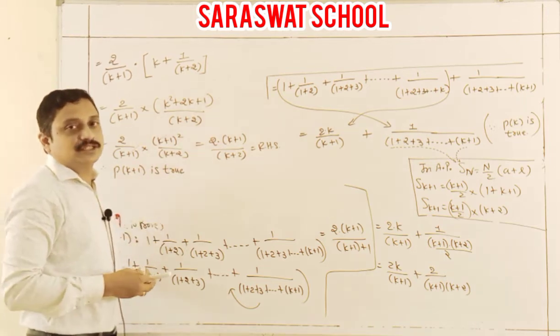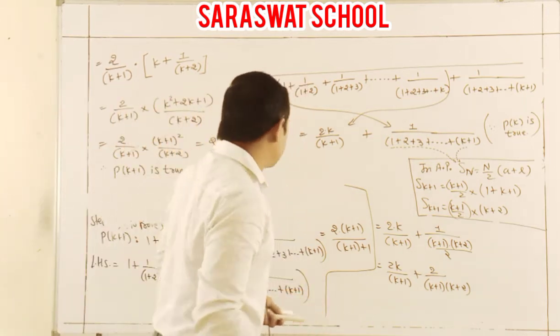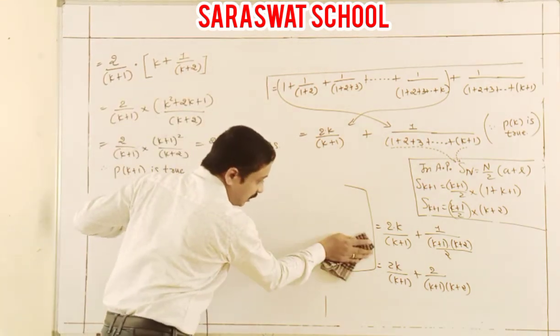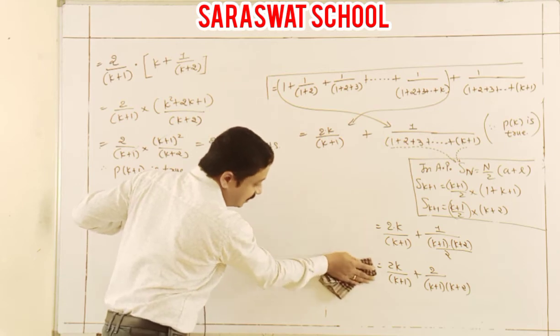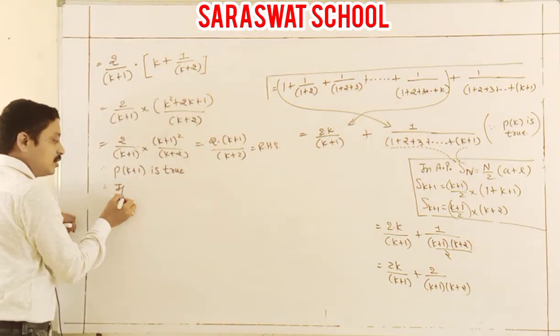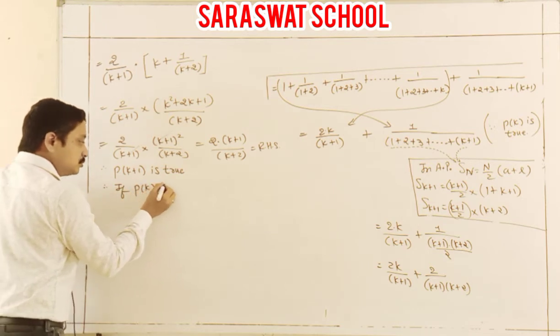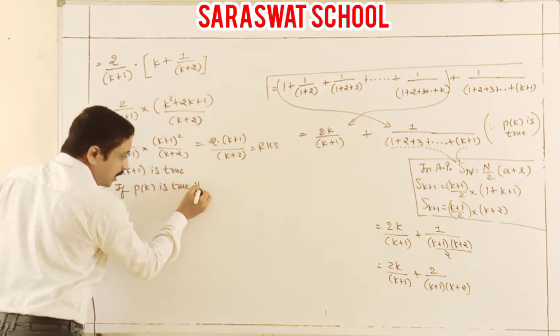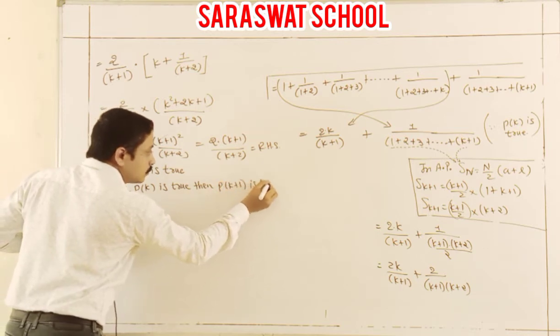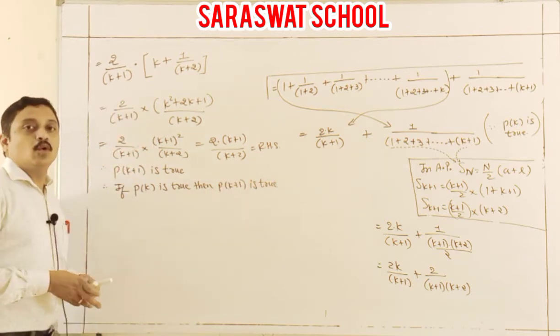It means students, here our last line ending part necessarily write down, and this numerical is done here. So after the Pk plus 1 we write down what? If Pk is true, then P of K plus 1 is true. That's the one over there.